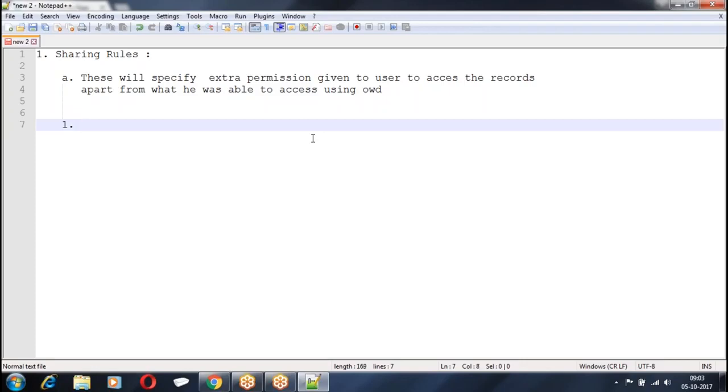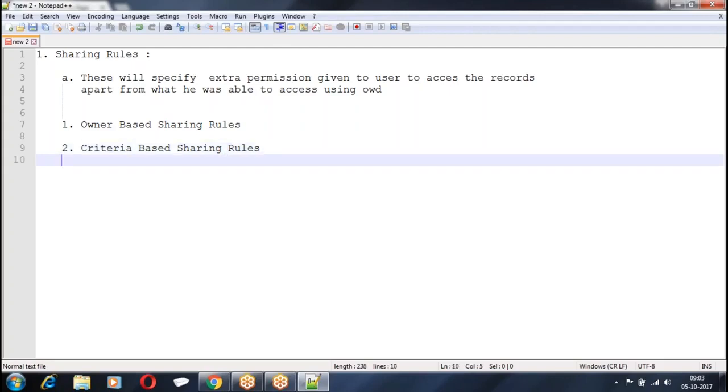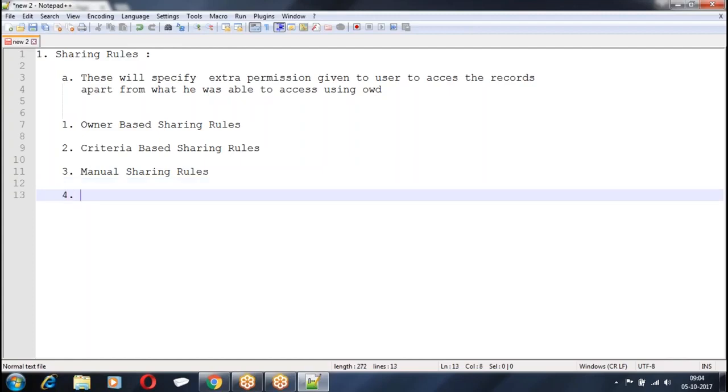We have owner based sharing rule, criteria based sharing rule, manual sharing rule, and the fourth one is effect based sharing rule.